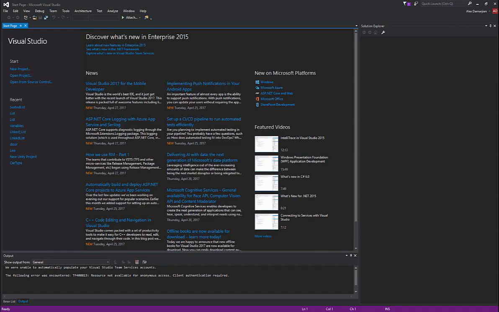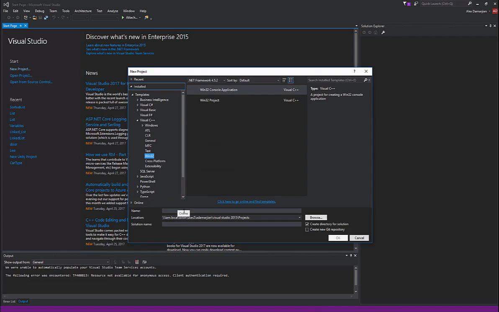So, before we get into linked lists, I want to refresh your memory on what pointers are, because linked lists use a lot of pointers. So let's go ahead and make a new project. I'm going to call this one pointers. Then we hit OK.